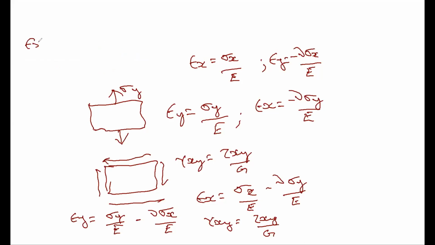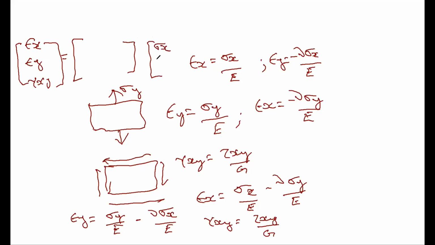If you have epsilon x, epsilon y, and gamma xy here, and then you have a matrix multiplying sigma x, sigma y, and tau xy. What do you get in this matrix? Fill this matrix, please.